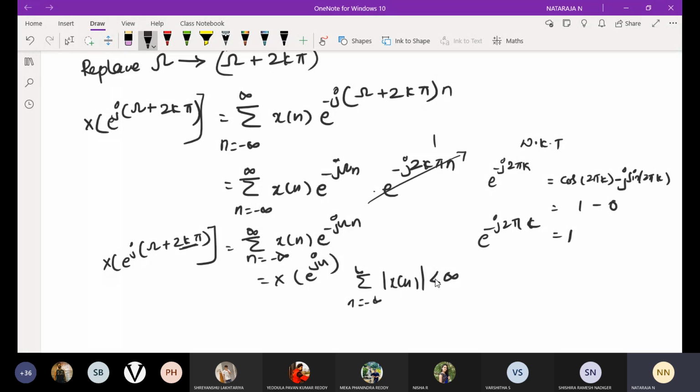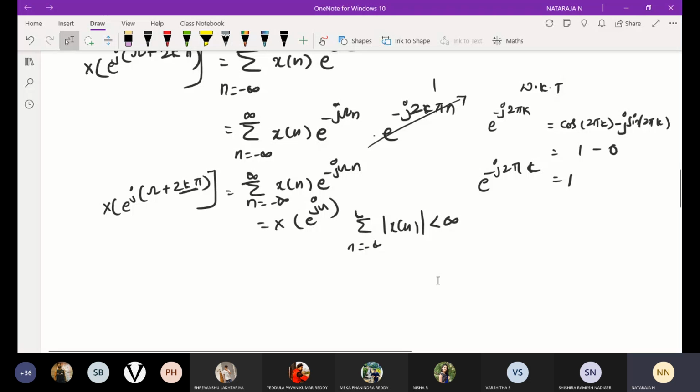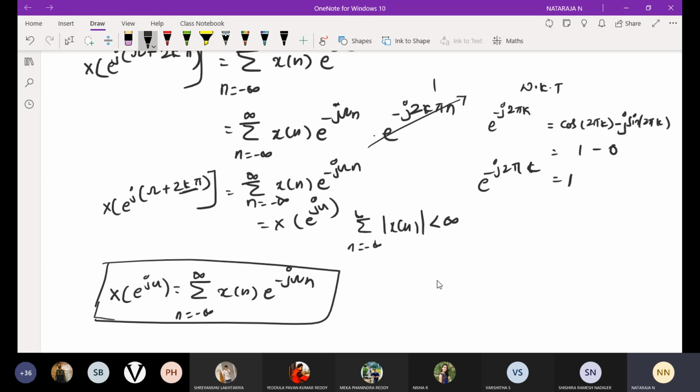For a stable system, we should have finite input and finite output. This is the same way we are going to deal with stability. So now you have got to know the standard equation for your DTFT. X of e power j omega is equal to summation n is equal to minus infinity to infinity x of n e power minus j omega n. We are going to use this very important relation.